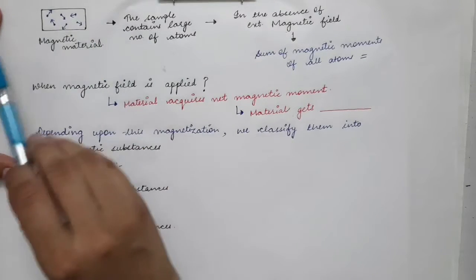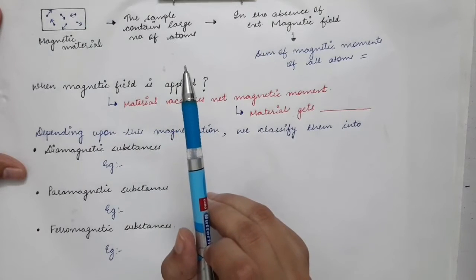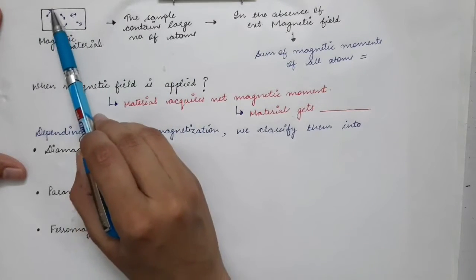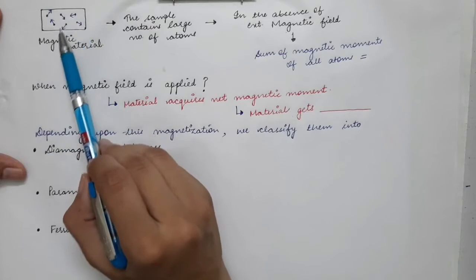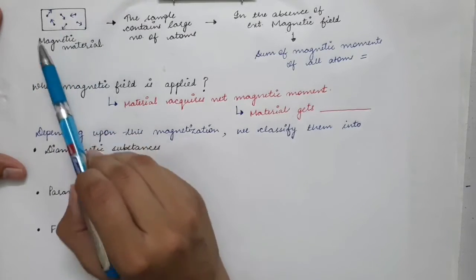Now if there is no external magnetic field applied, in that case these magnetic dipole moments are directed in random directions. So their net effect is zero.